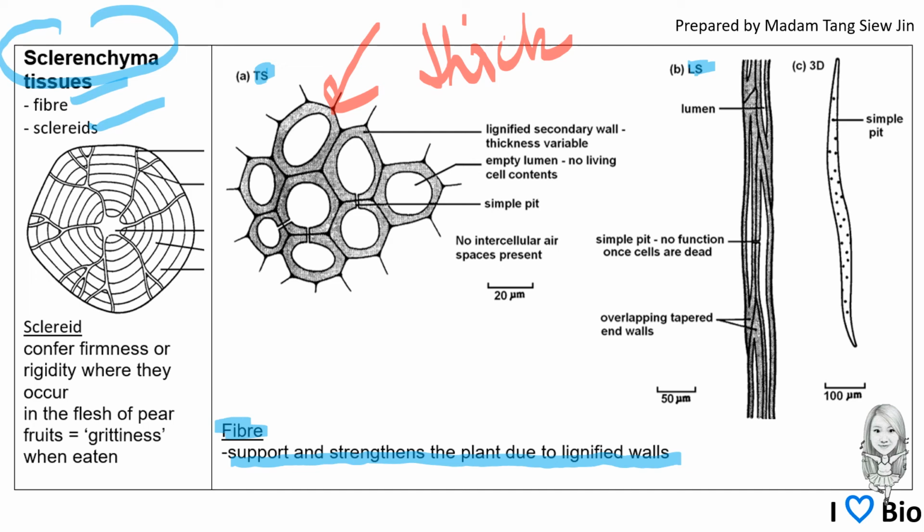Another example of sclerenchyma tissue here is the sclereid. This is the diagram of the sclereid, which conveys firmness or rigidity where they occur. We can find it in the flesh or the peel. This is why when we are eating the peel, we will find grittiness. It is because of the sclereids.